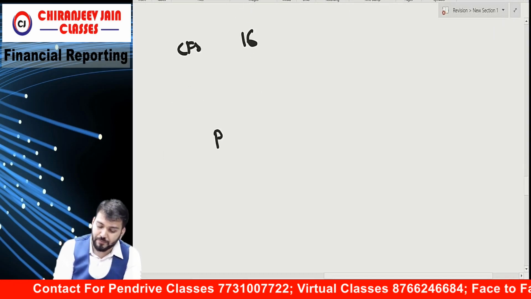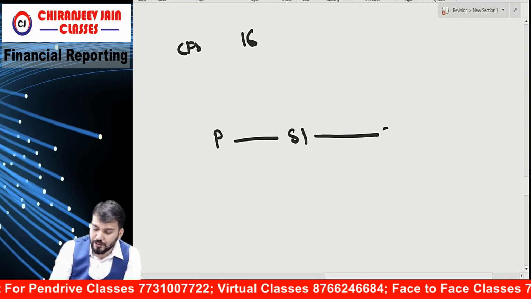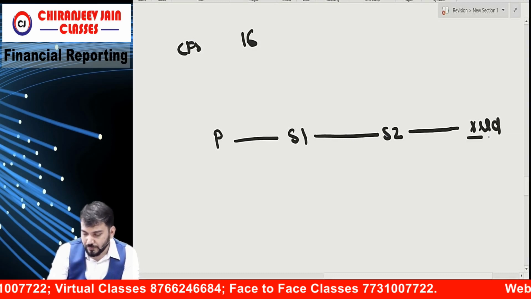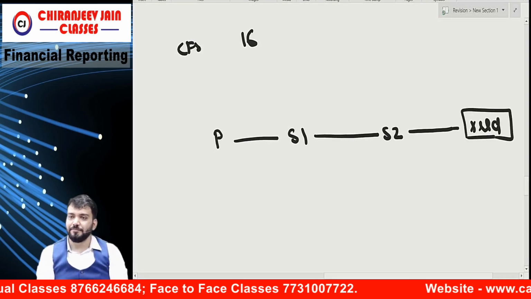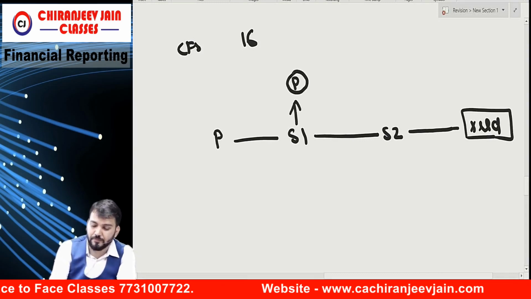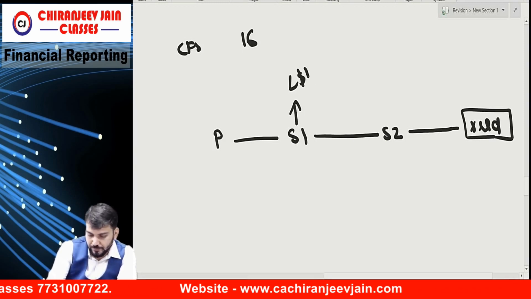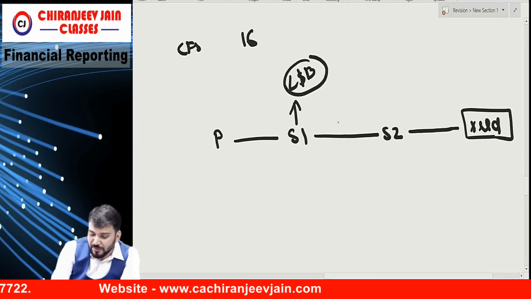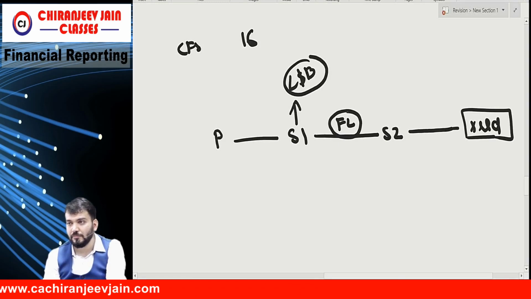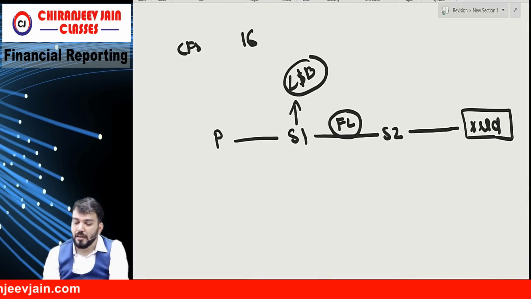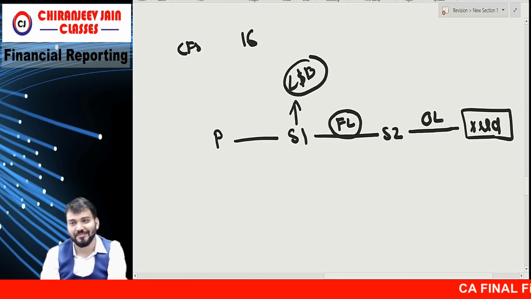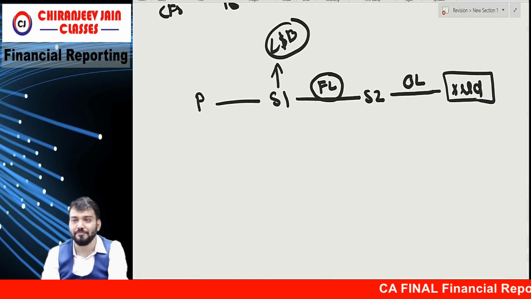One more example so that it becomes clear. Now, parent, subsidiary 1, subsidiary 2, and there is one X Limited outsider. There was one property of S1, means land and building, I'm writing, which is given under finance lease to what? Subsidiary 2. And which is given on operating lease to what? X Limited. It can be given now. Correct? Interesting question I have done.